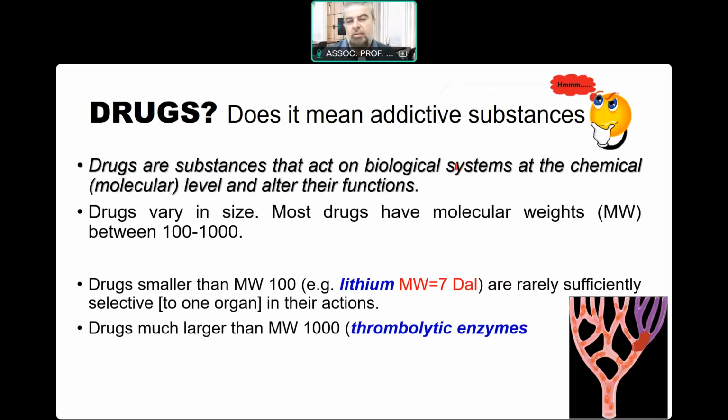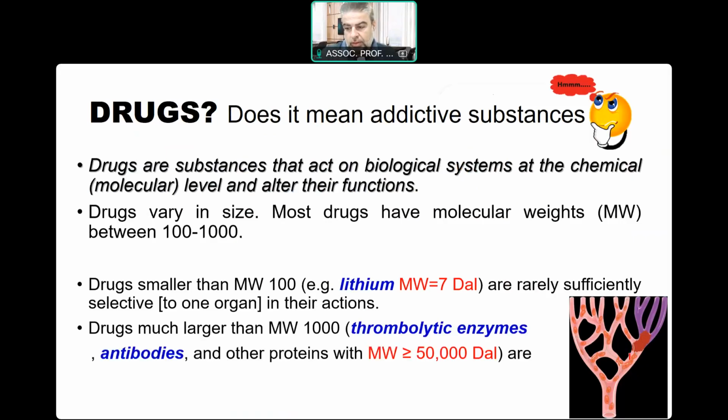On the other hand, some drugs are extremely large molecules, such as thrombolytic enzymes used for the treatment of thrombosis, or to dissolve the preformed thrombus inside the blood vessels. This large molecular weight means that they are incapable of penetrating cellular membranes, so their volume of distribution will remain very low.